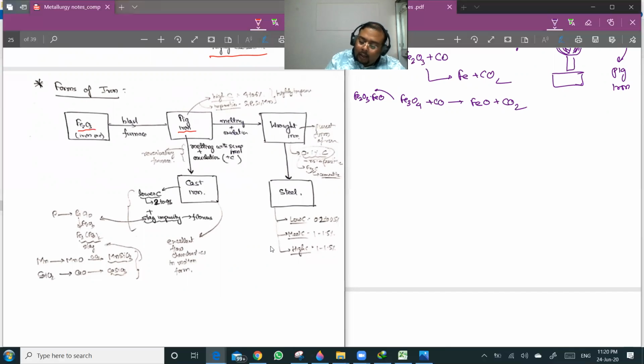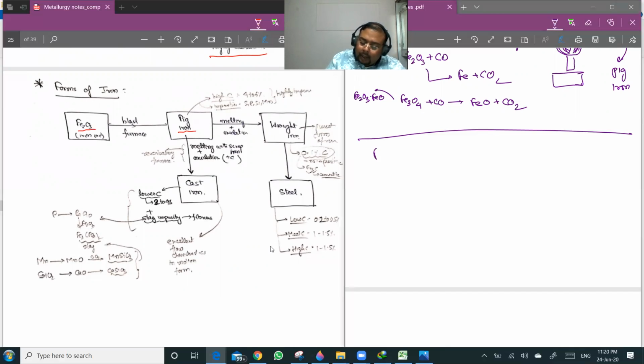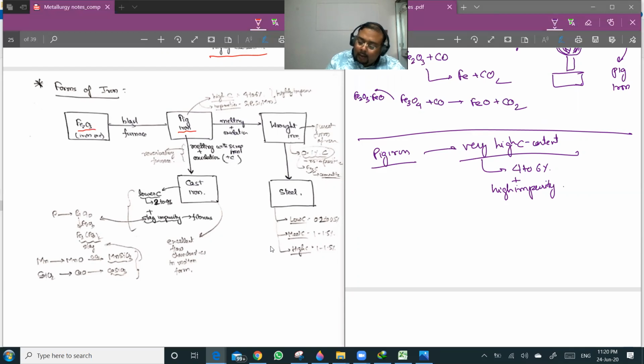Pig iron is having very high carbon content, like 4 to 6% carbon, plus it is having high impurity content. And that is why this iron is of no use for us.